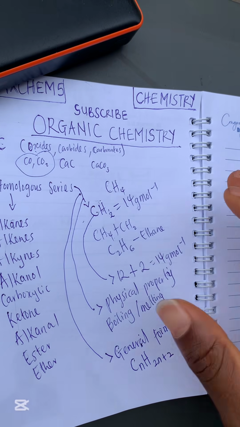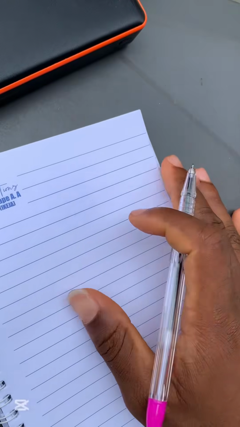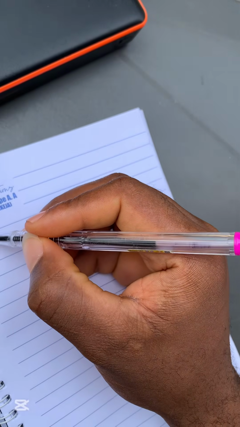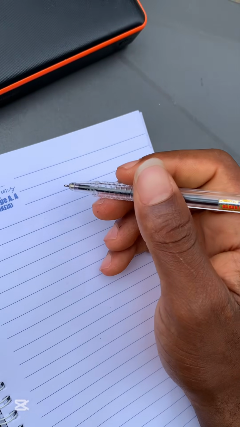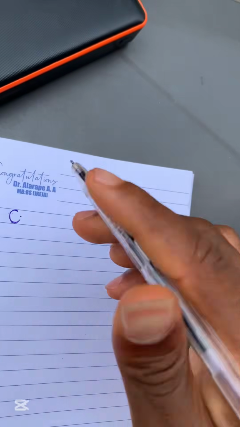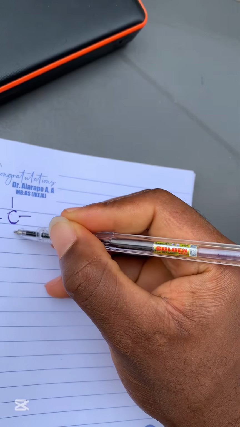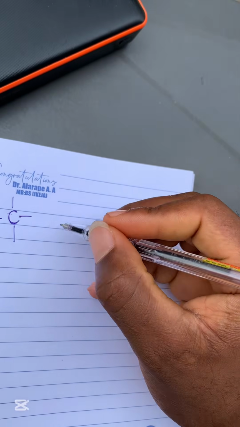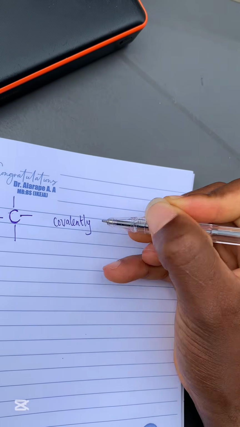Now I want to teach you one other thing before we continue, and I don't want you to forget this. You should not forget that organic chemistry is the chemistry of carbon compounds. Now, carbon usually takes 4 bonds. You understand? Mostly carbon bonds covalently.